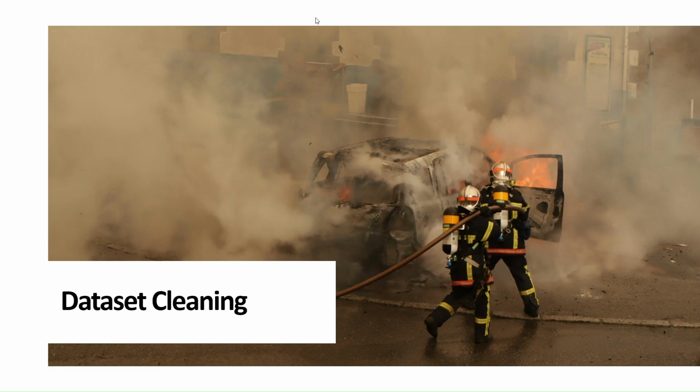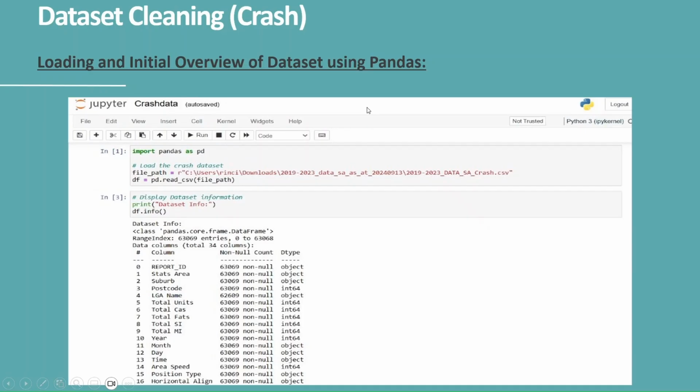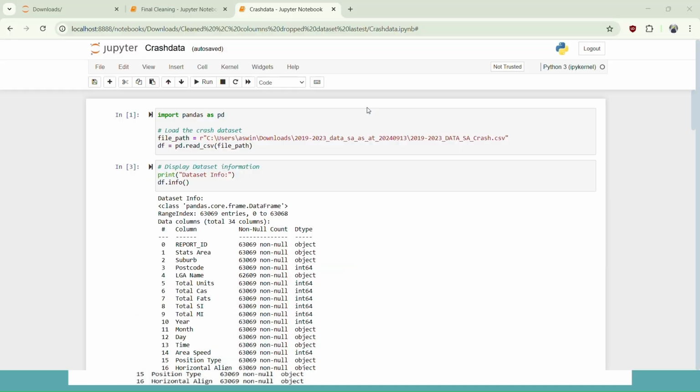I'll be explaining the dataset cleaning of our project. Before starting, it is to be noted that we have three datasets: a crash dataset, unit, and casualty. Since they all follow the same way of cleaning, I'll be focusing on how we clean the crash dataset for the explanation. So let's jump to the code.